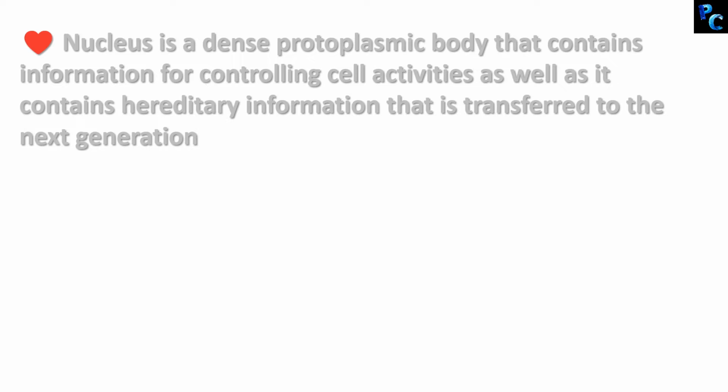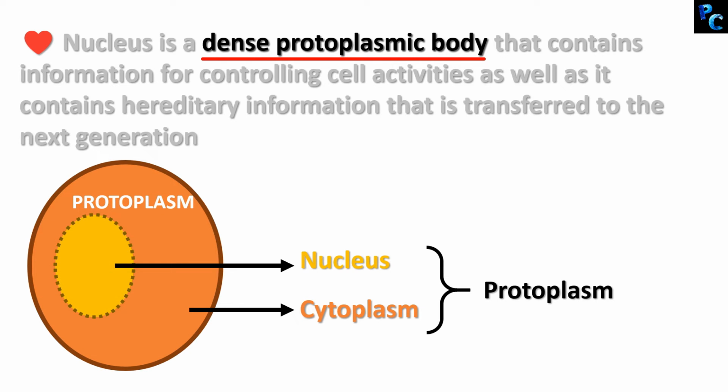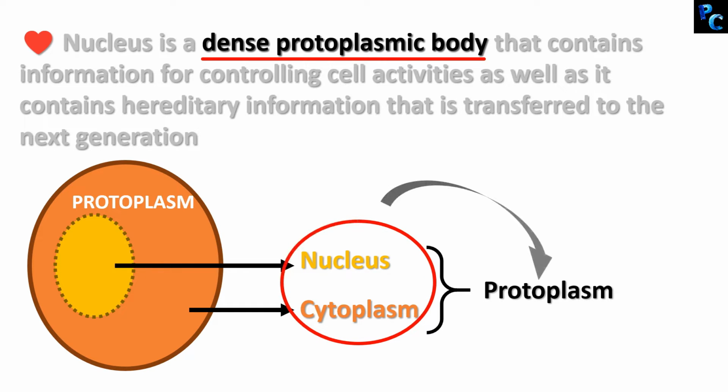So let's understand each part of the definition now. It is called dense protoplasmic body. If you remember in my previous video, I have told that protoplasm consists nucleus and cytoplasm. So nucleus is part of the protoplasm and it is denser than cytoplasm. So it is called dense protoplasmic body.